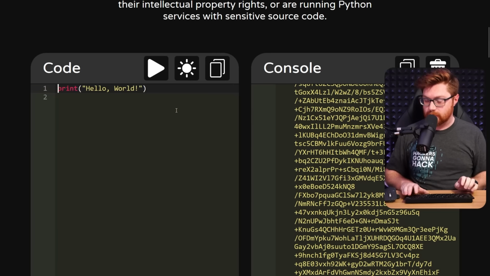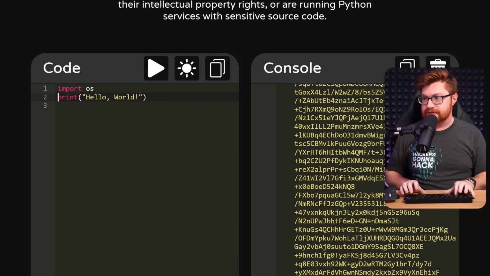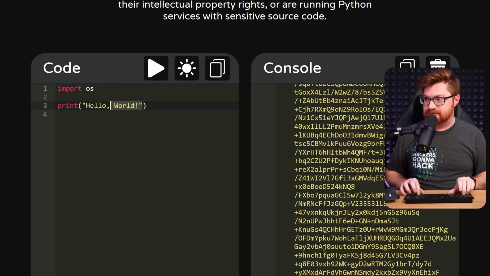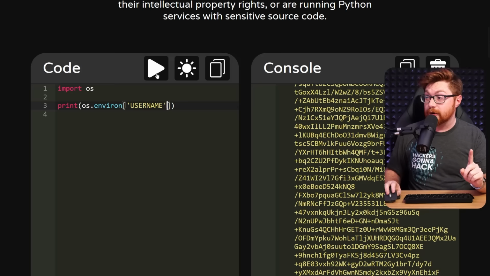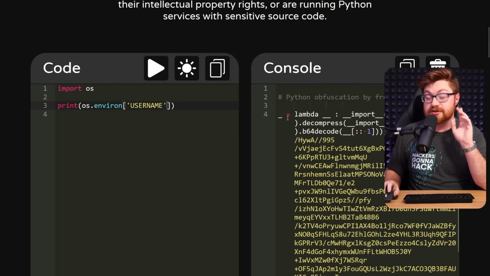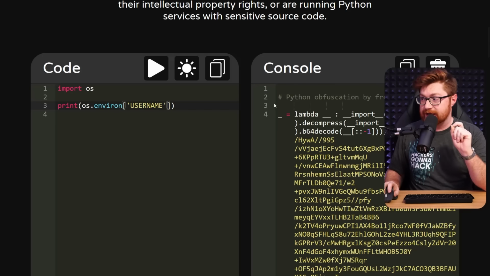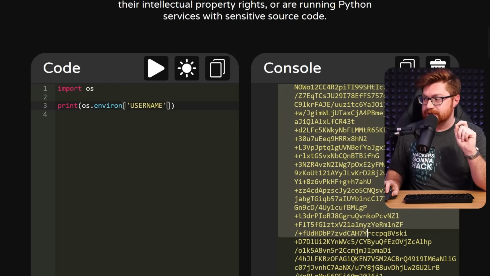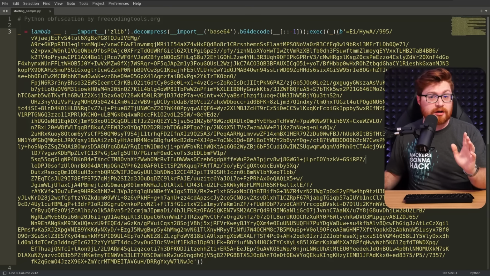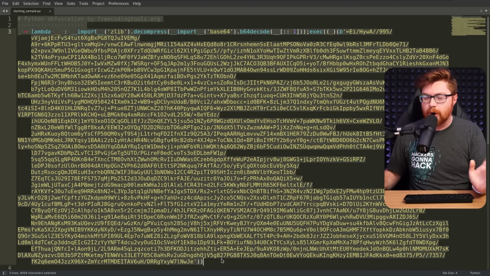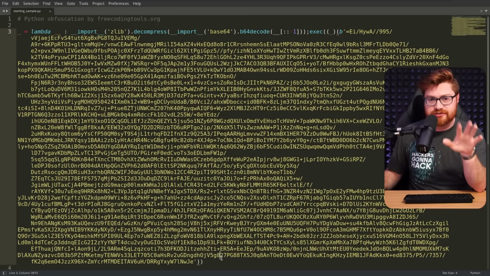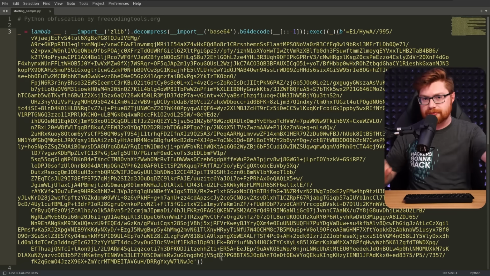I don't know, maybe do whatever we'd like, import OS, we could print out perhaps our OS environment username, and if we were to click run over on the top here, it would generate this obfuscated code over on the right-hand side. I'll copy and paste this out so we can take a quick look at it, and this is all of the output, and it looks pretty obfuscated, right? This is nonsensical to the average user or individual just opening up the code. It's not what we started with from our simple OS print the username.